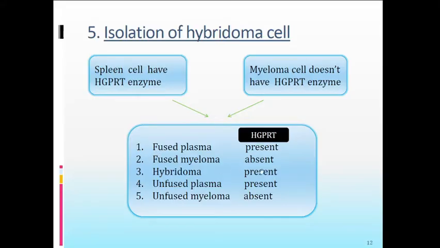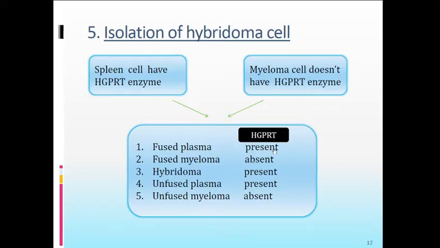So the myeloma cell dies. Now the hybridoma cell is a mixture of the lymphocyte cell and the myeloma cell. Part of the lymphocyte cell is present, so it possesses HGPRT, and that is why HGPRT is present in the hybridoma cell. So it can synthesize nucleotides by the alternative pathway. The unfused plasma cell also contains HGPRT, and the unfused myeloma cell is absent.